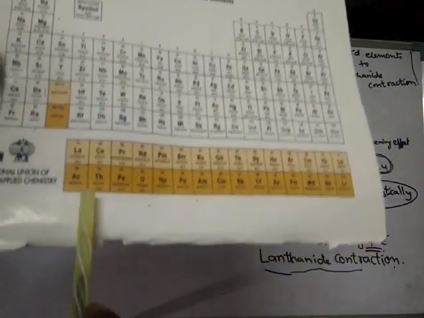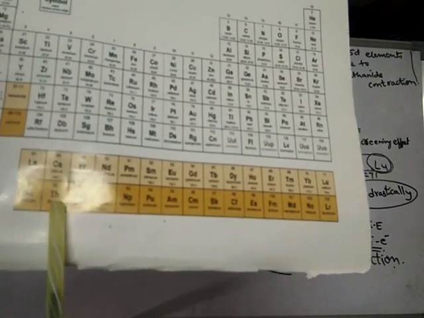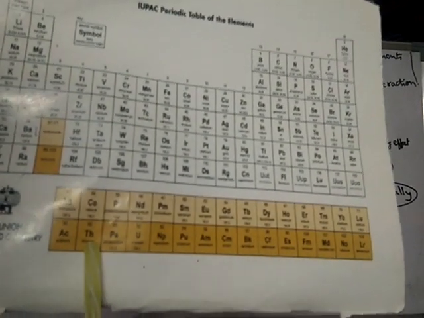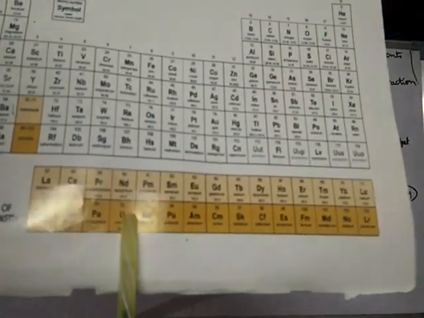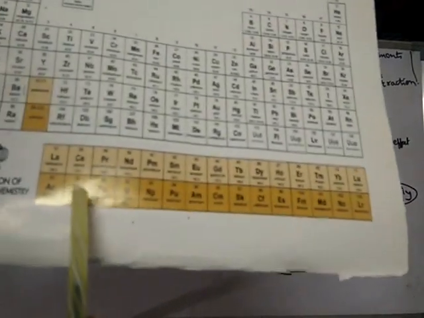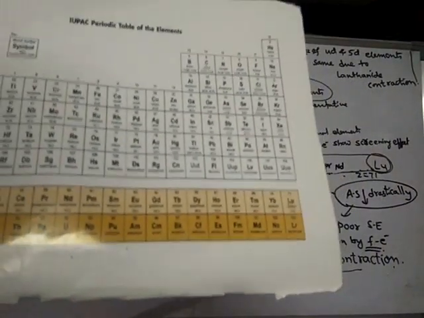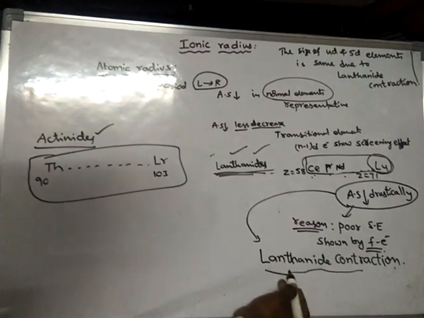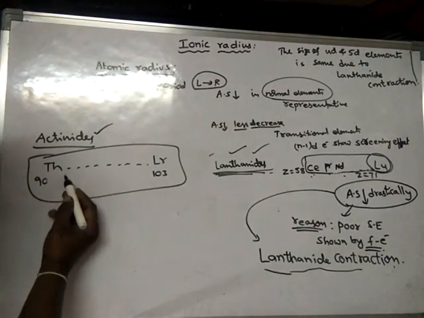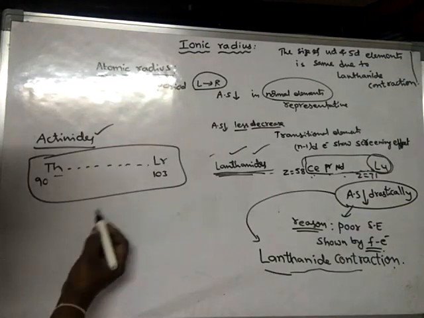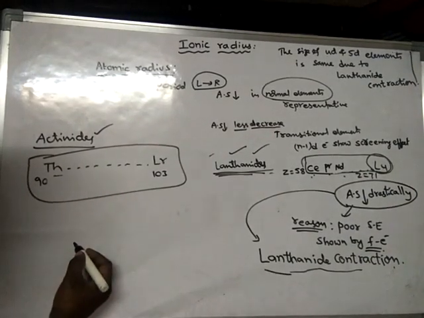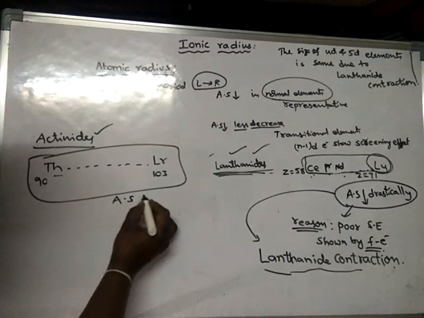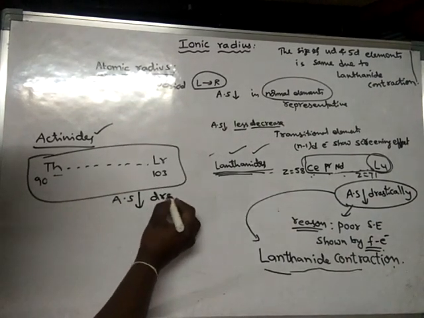Here also, from thorium to lawrencium, the newly entered electron enters the n-2 f subshell. Therefore the size of the atoms decreases drastically. Here the contraction is said to be actinide contraction, just as in lanthanides the contraction is said to be lanthanide contraction. The size decreases from thorium to lawrencium, so atomic size decreases drastically here also.